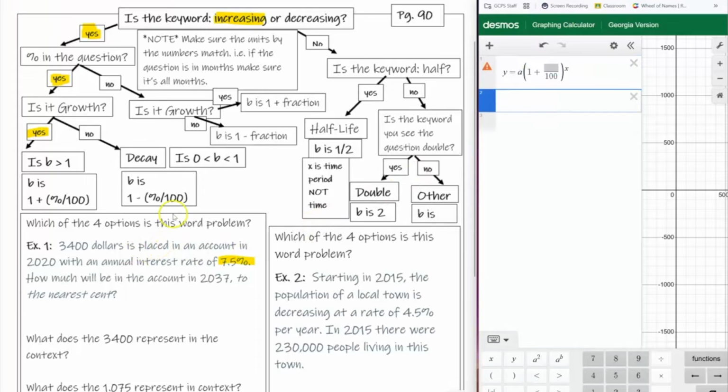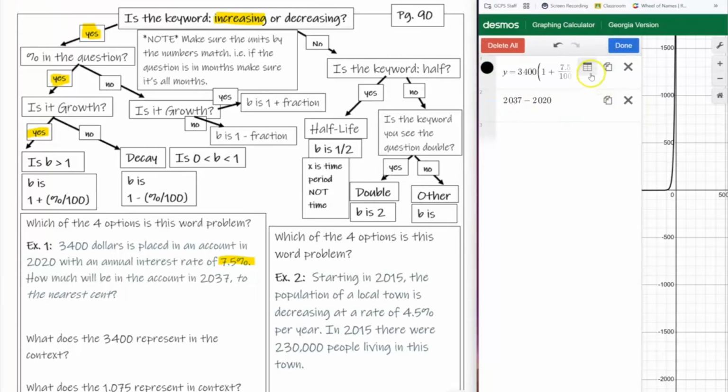And all I do is now put in the numbers because I've identified how to work it. So $3,400 placed in the account in 2020, so that means my A is $3,400. It's increasing by an interest rate of 7.5, so my percent is 7.5. So that's my function. How much will be in the account in 2037? Well, I started in 2020, right? So with years, you've got to think 2037 minus 2020, it's been 17 years.